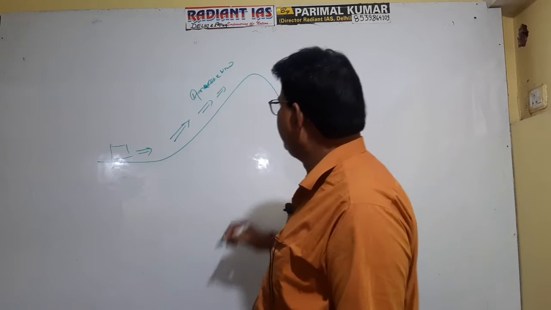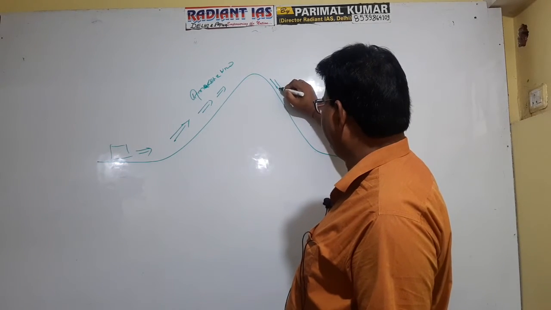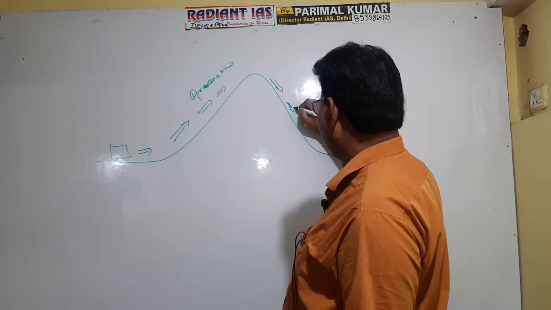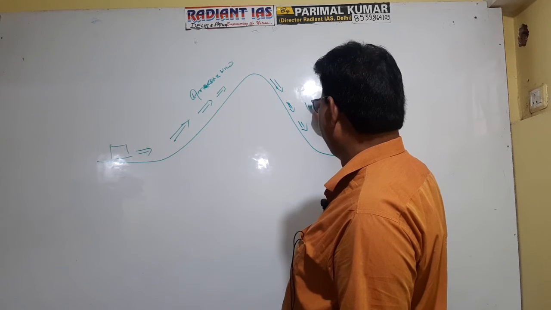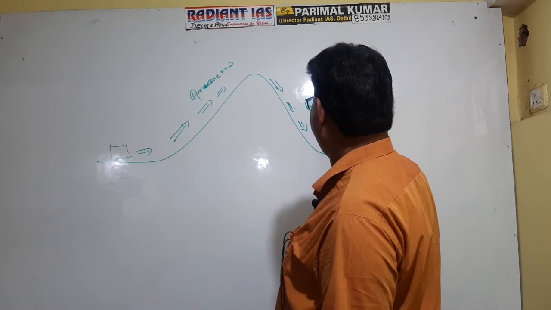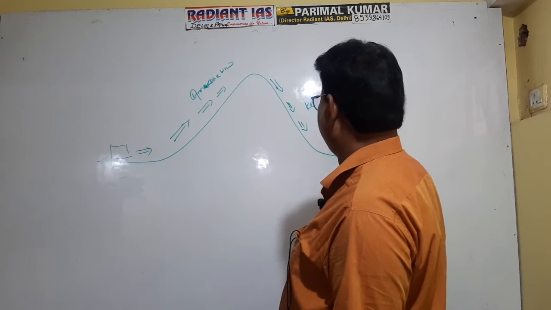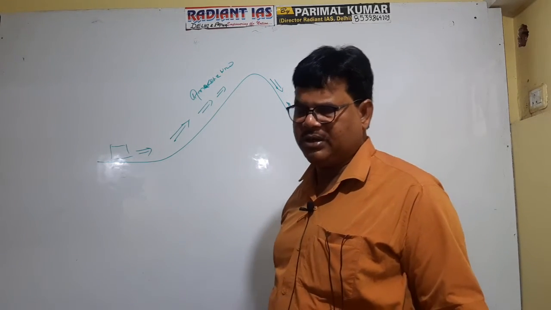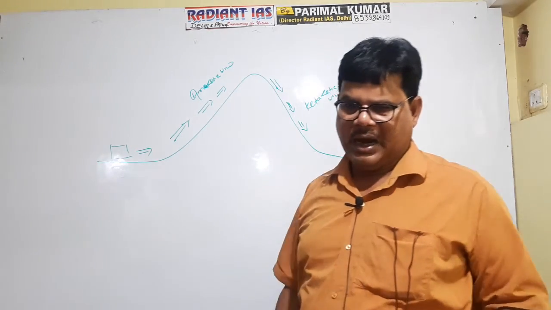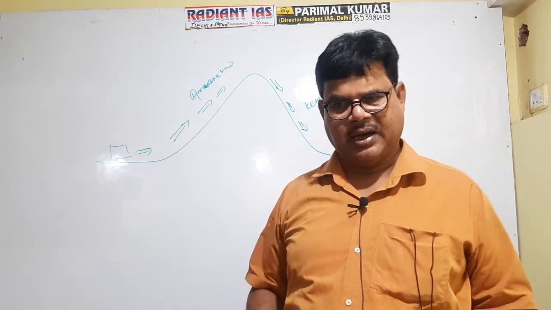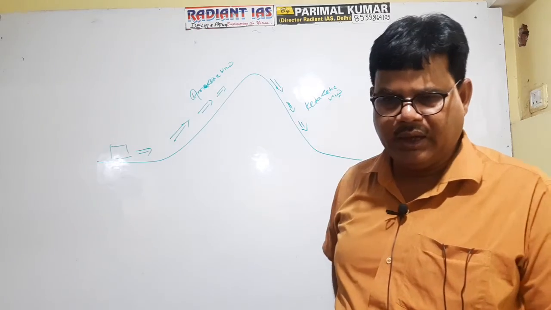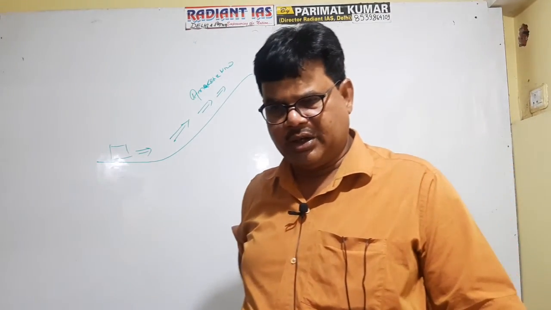And the wind which descends downward is referred to as katabatic wind, K-A-T-A-B-A-T-I-C, katabatic wind. What is the difference? The upslope wind is referred to as anabatic wind, and the downslope wind is referred to as katabatic wind. It is clear na? Anabatic and katabatic, it is clear na?